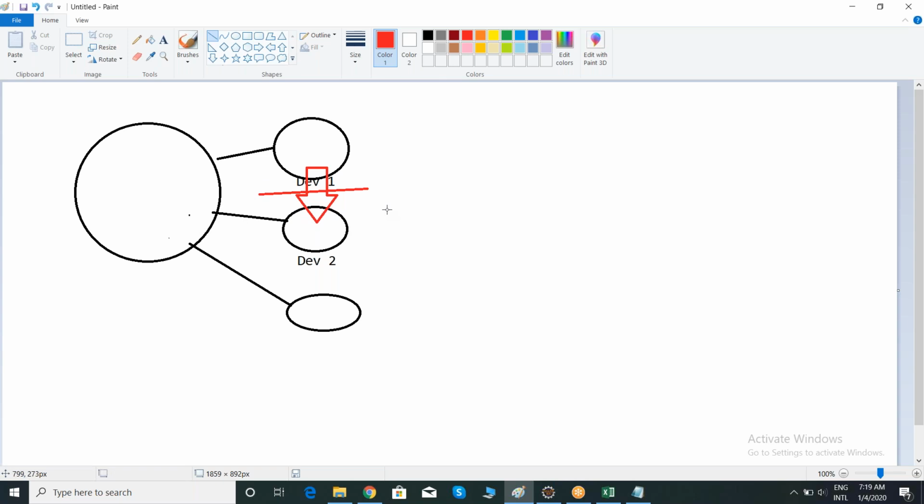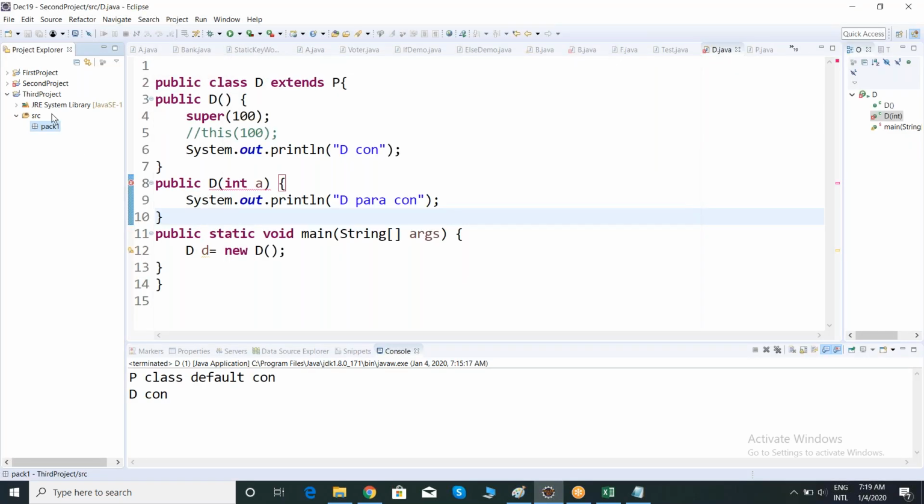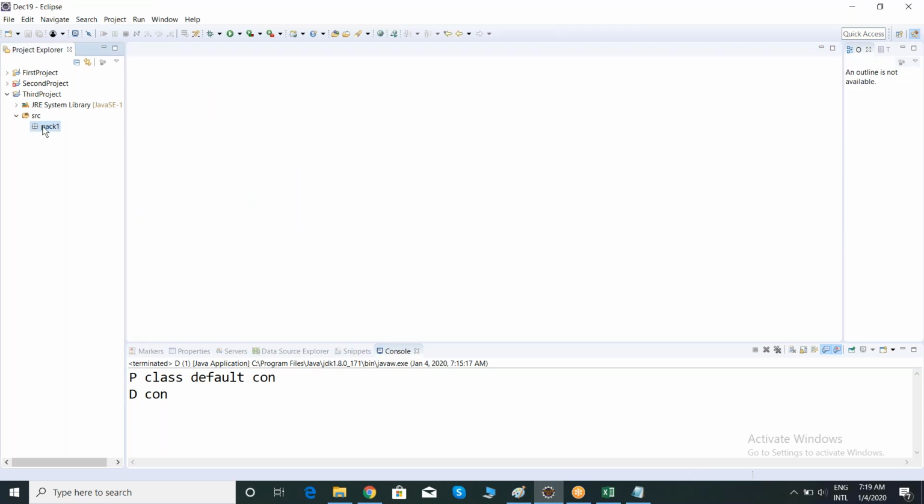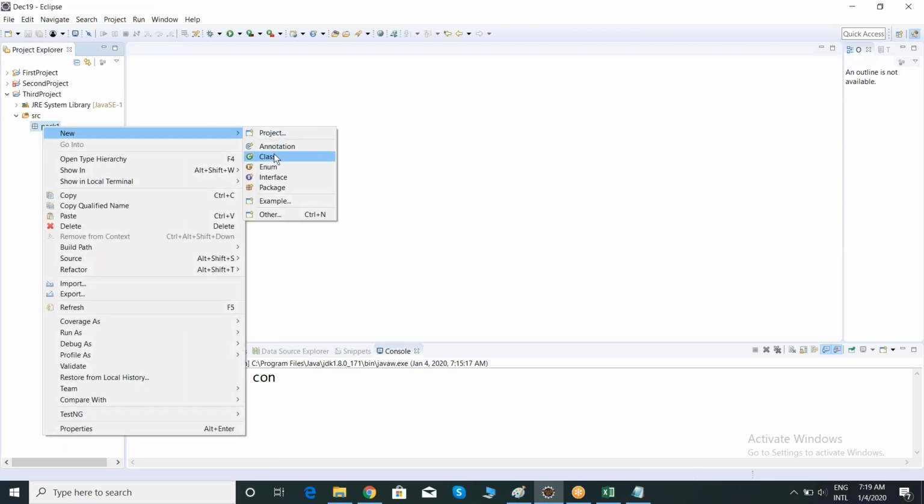So if you want to access the code from one package to another package, see here, let me create one class here. Let me close the remaining ones. Let me create a class here.